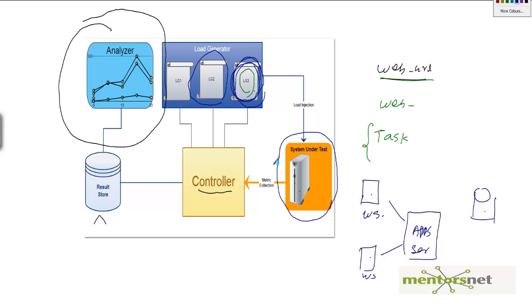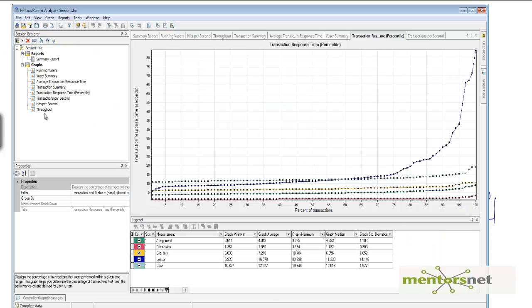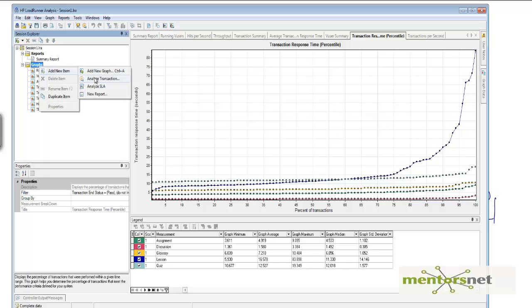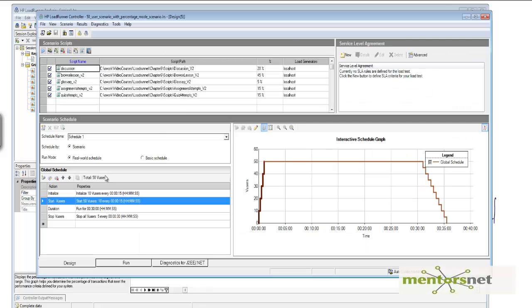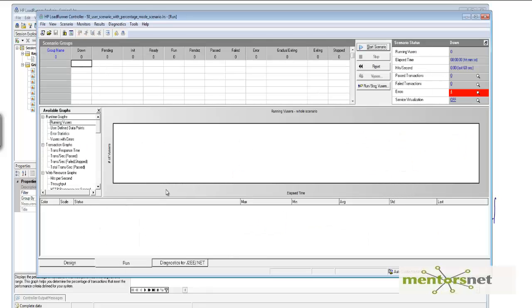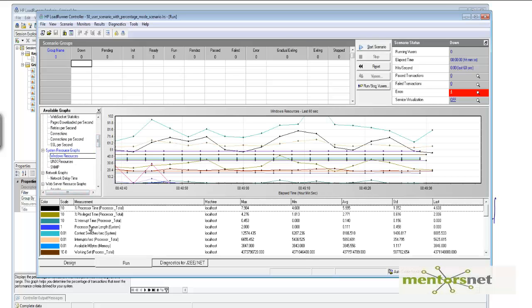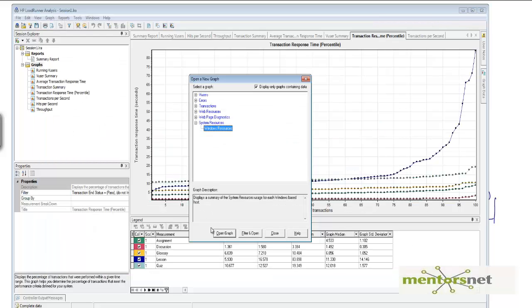Once you monitor those things, you will have collected data, and what you're going to do here is plot that data in this analysis session. So let's do that. Graph, add item, new graph. Here you need to go to system resources. Because the local host that I ran my test on is Windows, it's showing Windows resources. Notice that when I was running the scenario, I configured all these things in the Windows resources. Since I configured them, the controller collected data, and now I can analyze it.